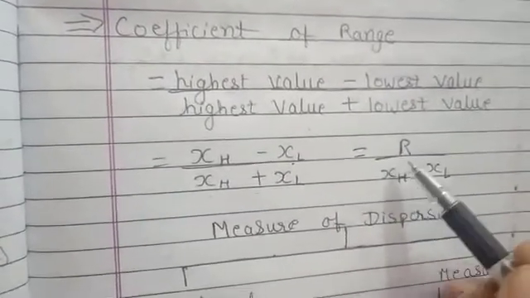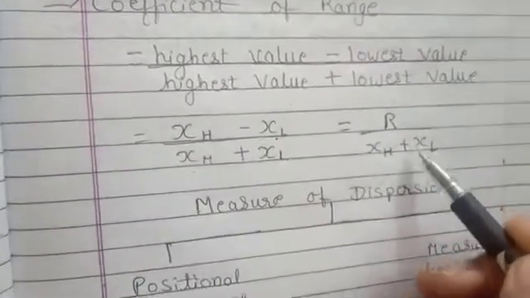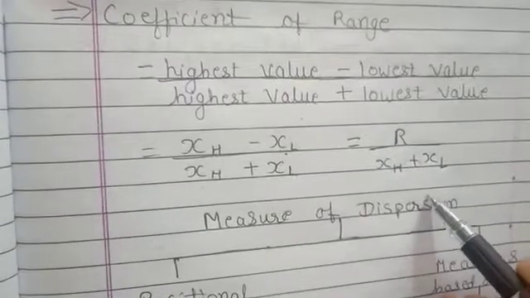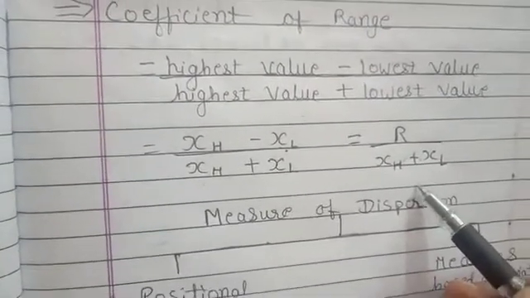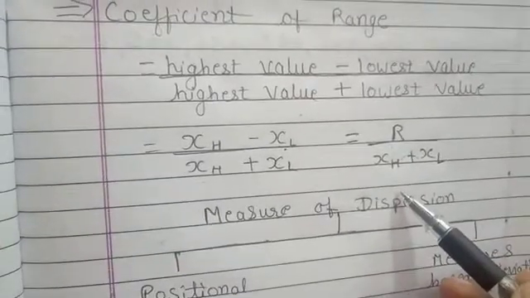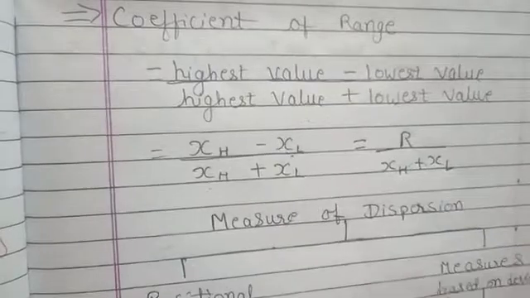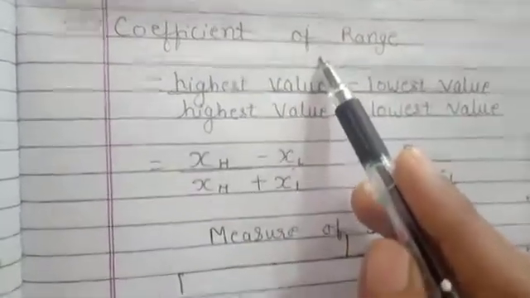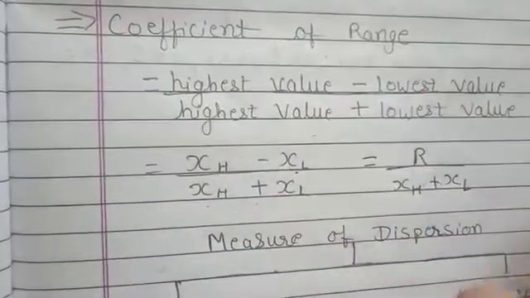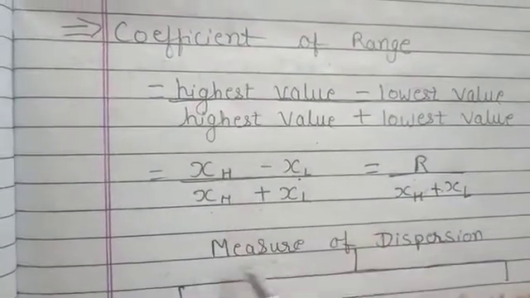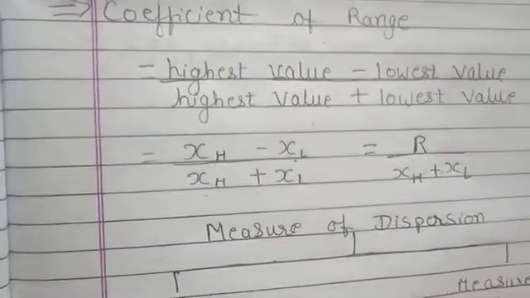Now here, if the coefficient of range for a population or data is small, we can say that the variability is less in the observations of the population. That is, they are not far from each other. But if the coefficient of range is high, we can say that the variability is more, like the values of the observations are very far from each other.